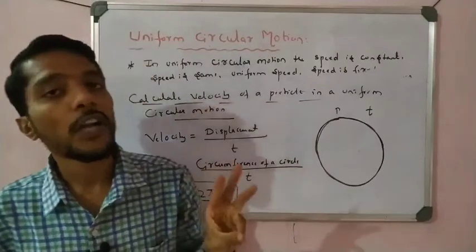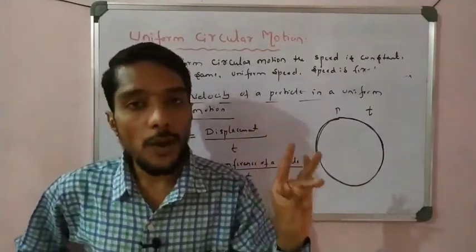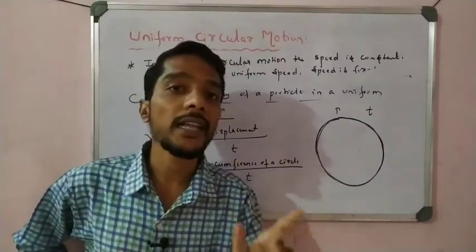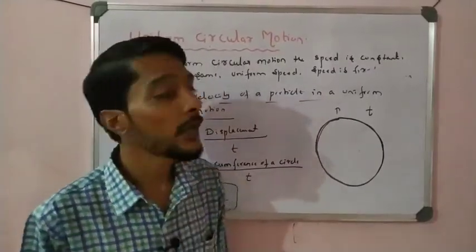So there are 3 points you have to remember. One, the speed is fixed. Two, there is a change in the velocity. And three, due to the change in the velocity the body is accelerating in uniform circular motion. These are very important points which you must remember.